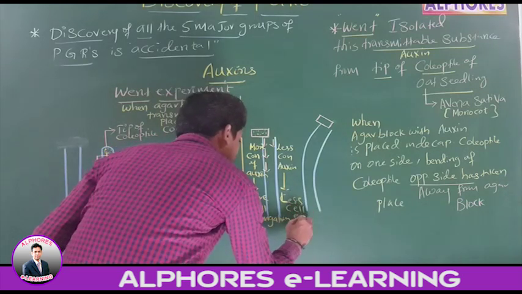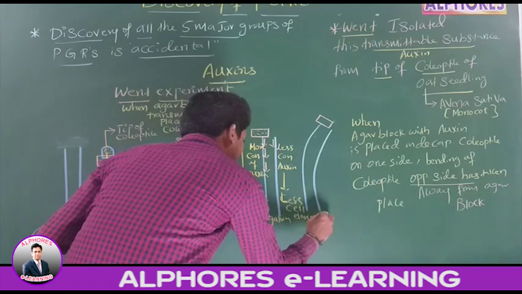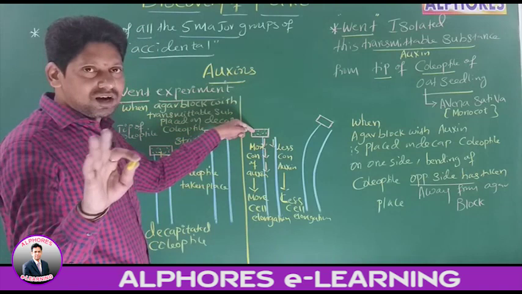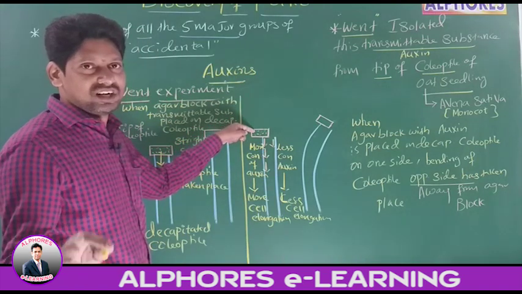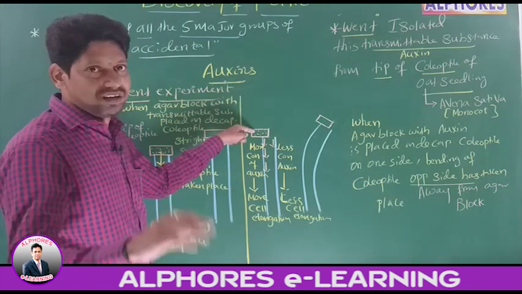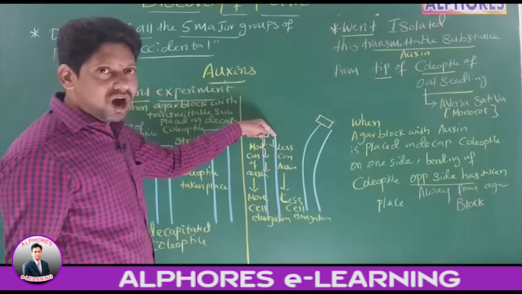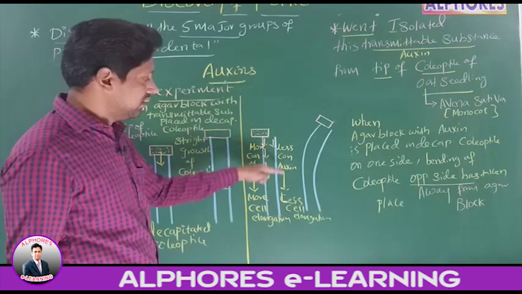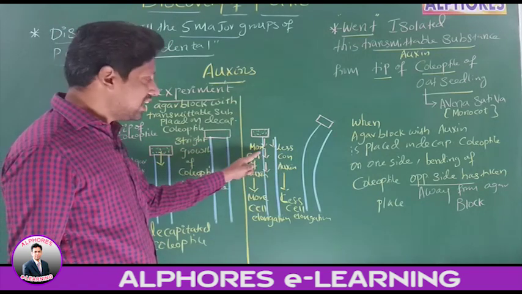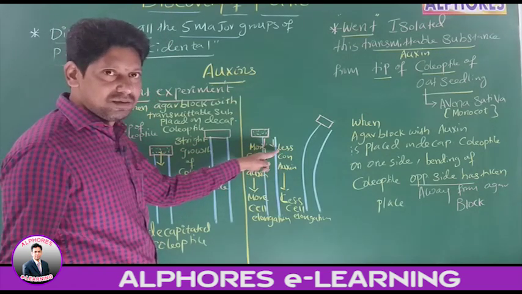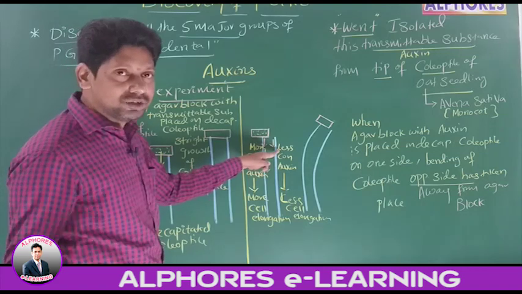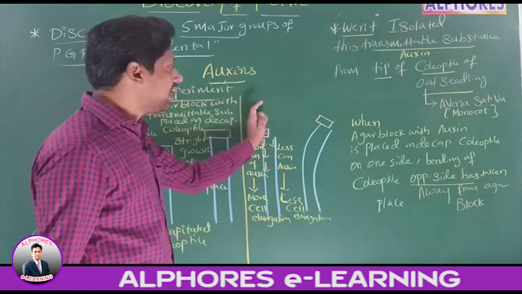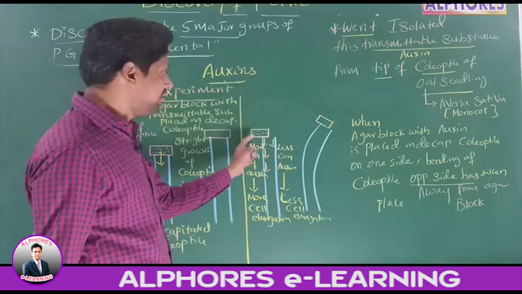Now you tell me, the side on which agar block is placed has more concentration of oxygen, more cell elongation. The side opposite to agar block has less oxygen concentration, therefore less cell elongation. Therefore cell elongation on both sides, same or not same? Not same. Due to this unequal cell elongation, the bending of coleoptile has taken place away from agar block.